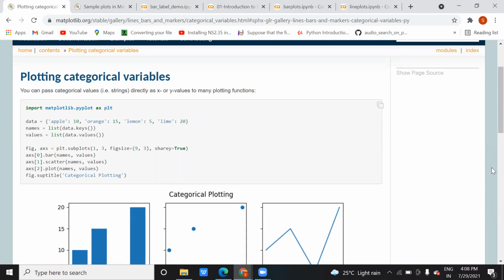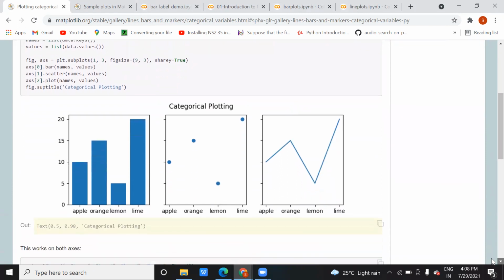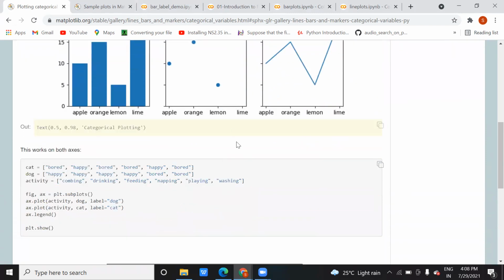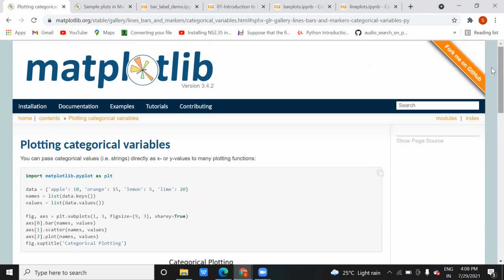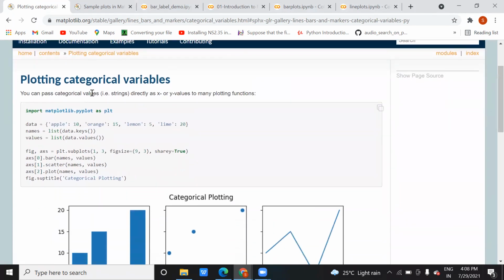So now I am going to show you how you can plot a categorical variable. The same thing we can do on Colab also. But before coming into that, you can see on my screen, I've already shared this document. All of you, both of you, have this link with you, matplotlib.org.